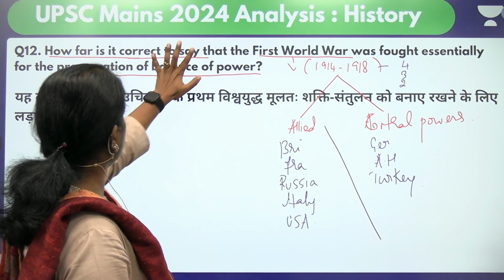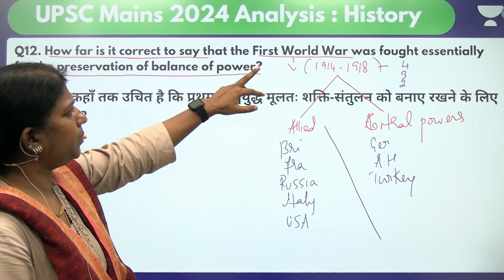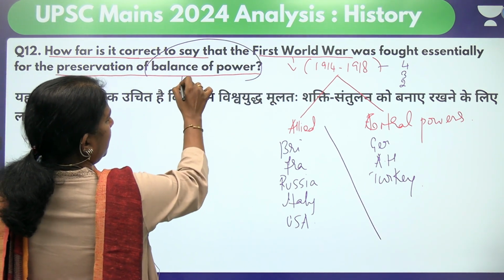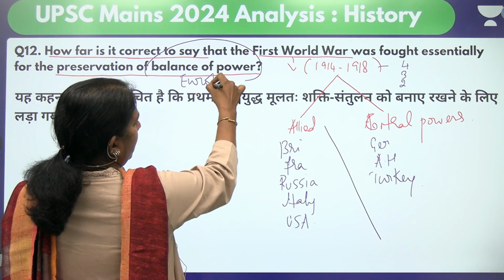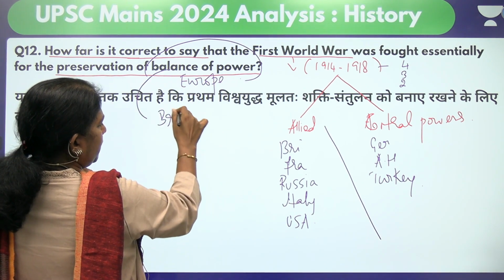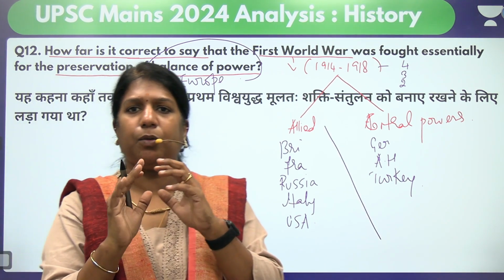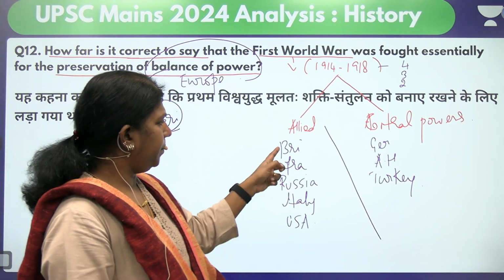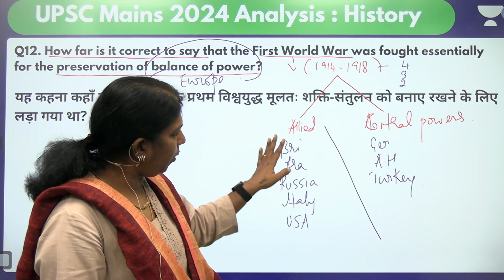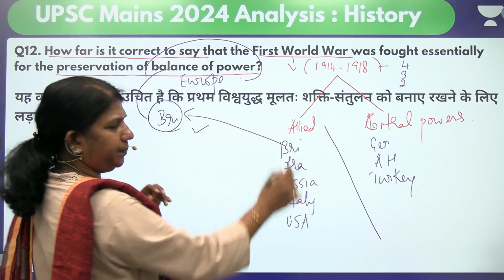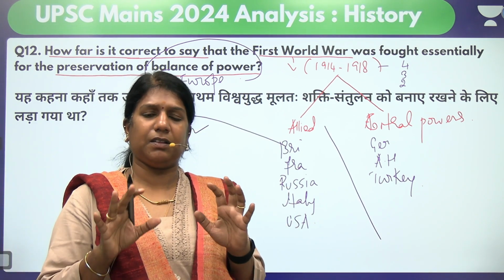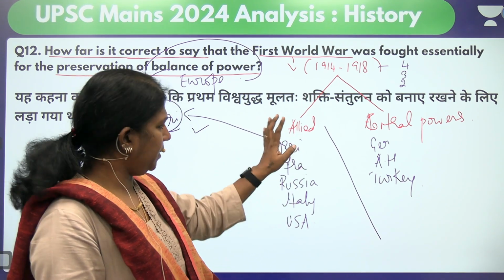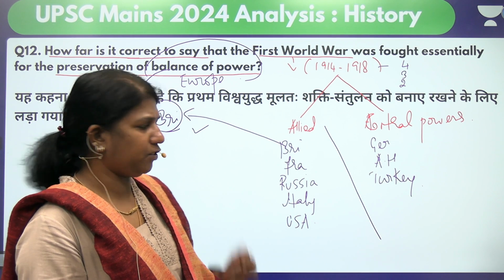Now, we are going to the question. Is it correct to say that the First World War was fought essentially for the preservation of balance of power? So when you look at the balance of power in Europe, Britain was the only country which always decided that the balance of power should be maintained. Now let's look at the country. Let's have a quick read. Britain, the mother country of Europe, always wants to maintain the balance of power. So whenever there's a disturbance in the balance of power in Europe, the first country to come out will be Britain. Yes, she actually wanted to maintain that balance of power.